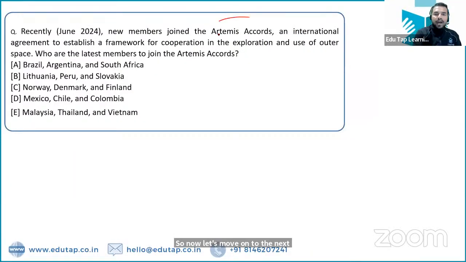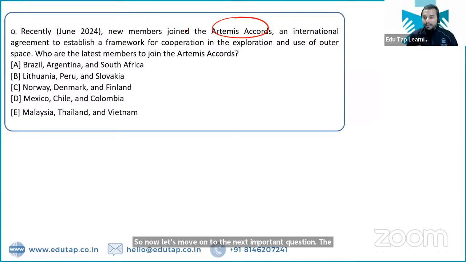The next question is on the Artemis Accord. So recently there are some countries which have joined the Artemis Accord.